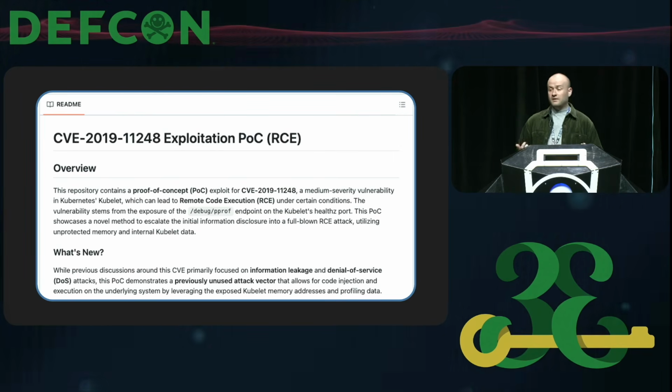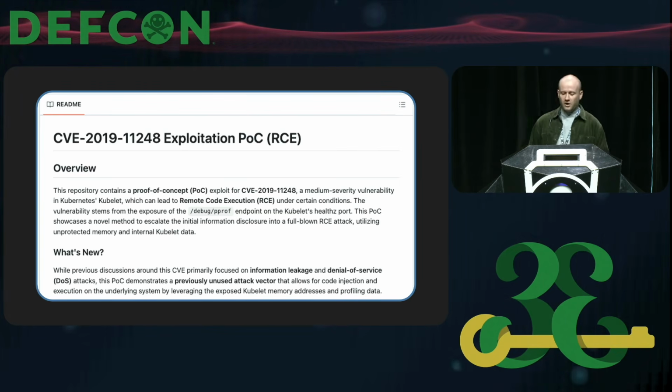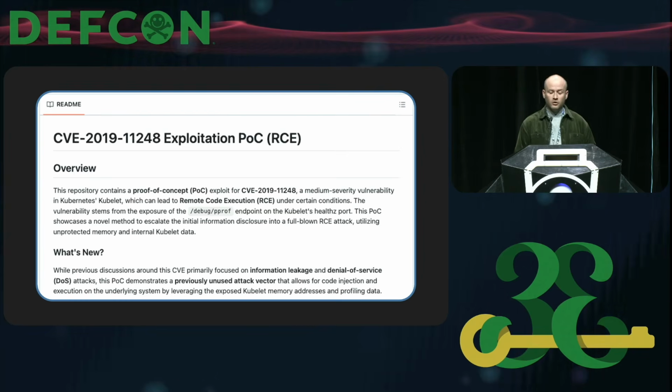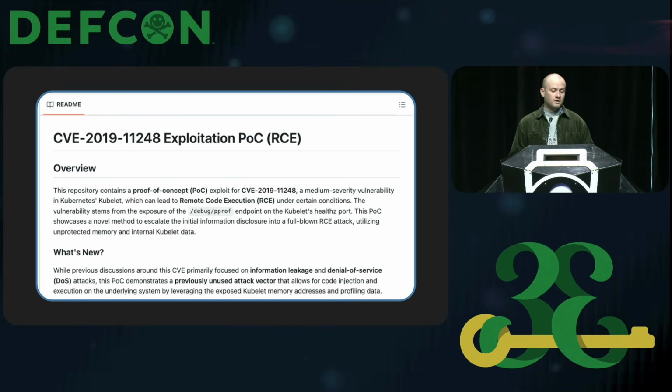This again is the kind of information that you would expect to see in a POC repository, and of course, it generates interest in the POC with the supposedly unused attack vector. Often responders are under pressure to understand these types of vulnerabilities, and they may run something like this after a lapse of concentration. But we actually think that this particular exploit, I should say, was likely targeting offensive actors because they've placed so much emphasis on this unused attack vector.